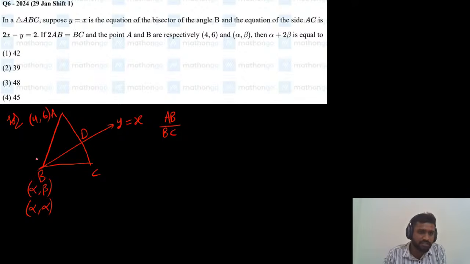The remaining two sides are AB and BC. So the angle bisector will divide the opposite side AC into AD and DC. Clear?